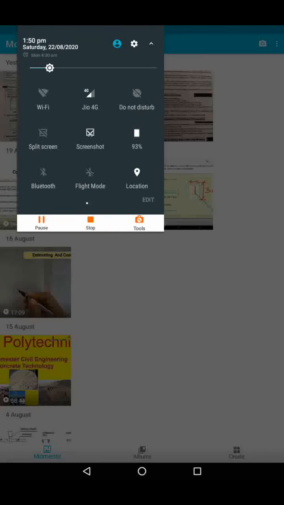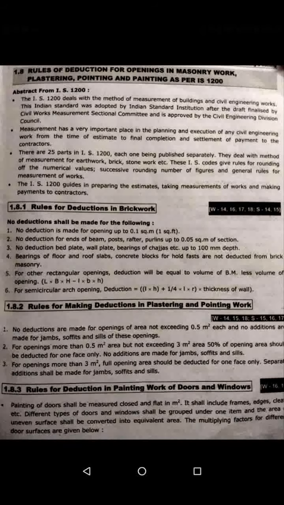Then the rules for making deductions in plastering and painting work. As we know, plastering and painting work is measured in square meters.